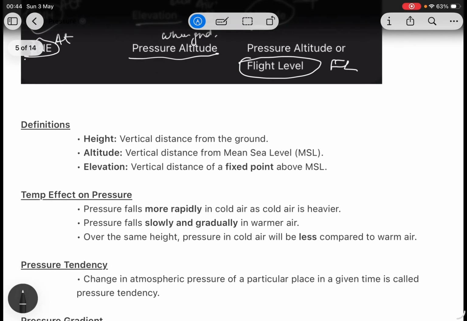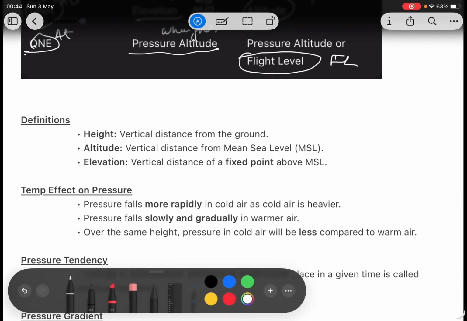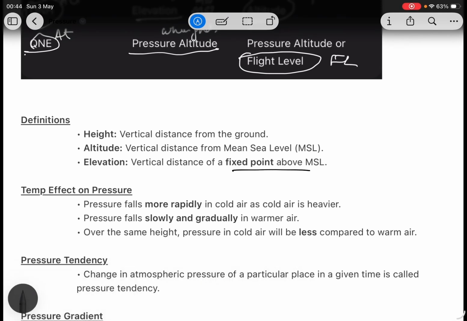These are the basic definitions: height, vertical distance from the ground; altitude, vertical distance from the mean sea level; elevation, vertical distance of a fixed point above the MSL. Here we can say a fixed point is an airport.